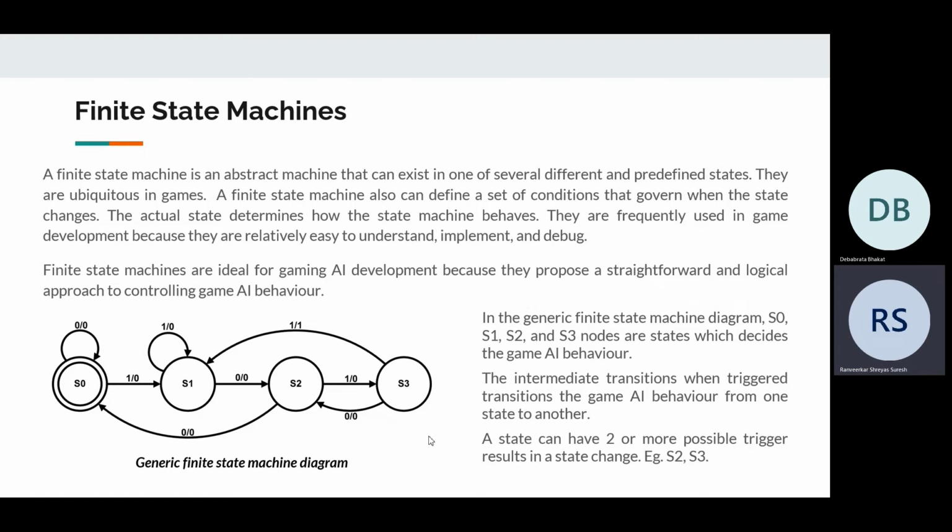Like in the Mario game, when Mario gets the magic mushroom, which is an event, then he gets transitioned to another state. So he gets bigger, invincible, and faster. So this behavior transition is set by different conditions.